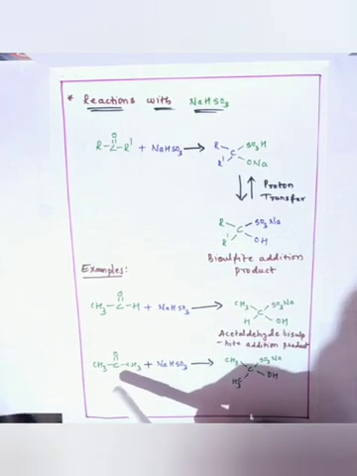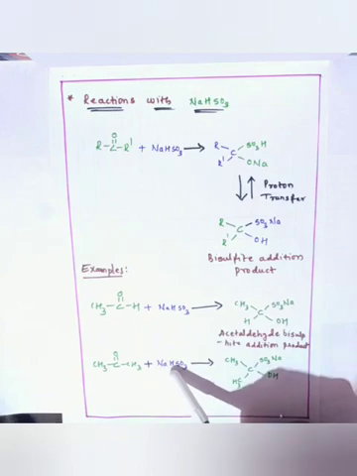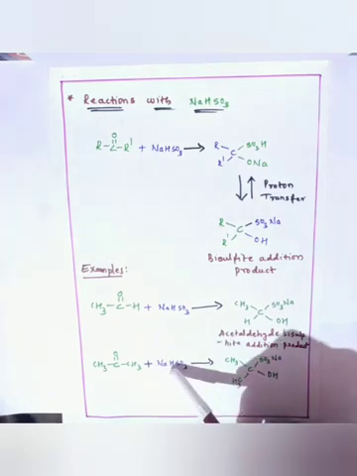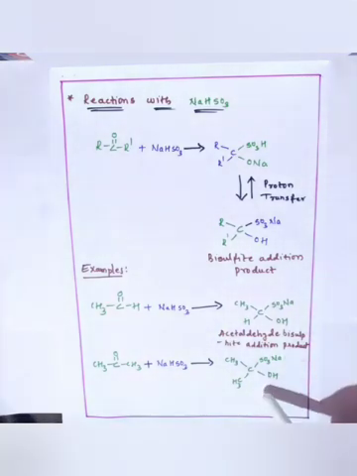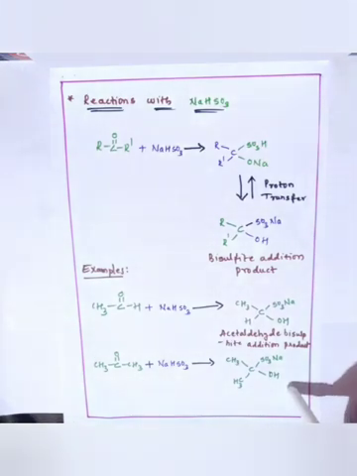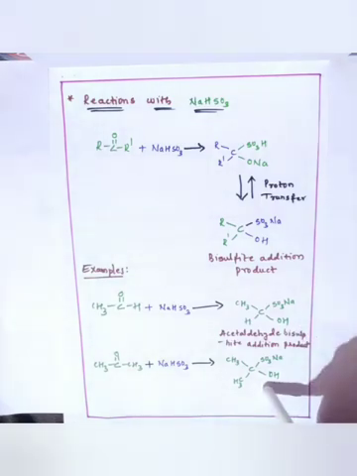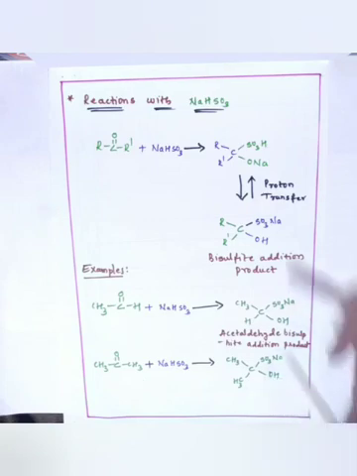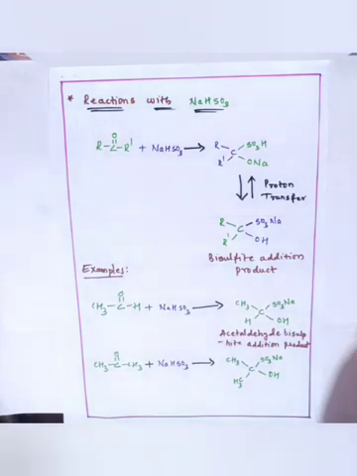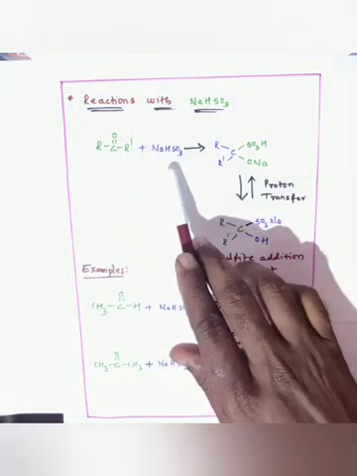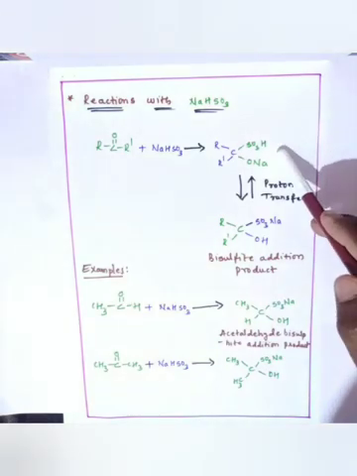Then the ketone, after reacting with sodium bisulfite or sodium hydrogen sulfite, gives the acetone bisulfite addition product. So this molecule is the acetone bisulfite addition product. This is the reaction of aldehydes or ketones with sodium hydrogen sulfite. Aldehydes or ketones after reacting with sodium hydrogen sulfite give an intermediate product.